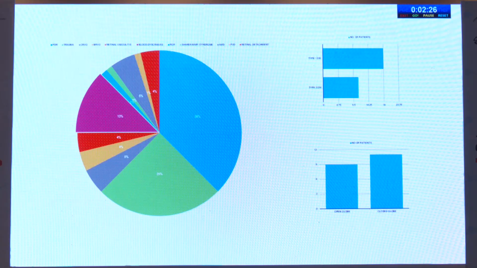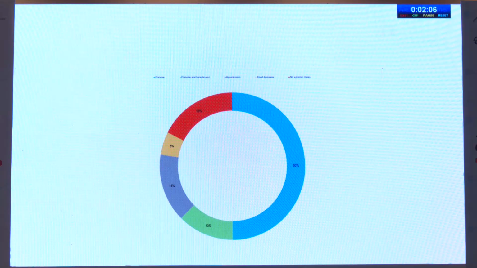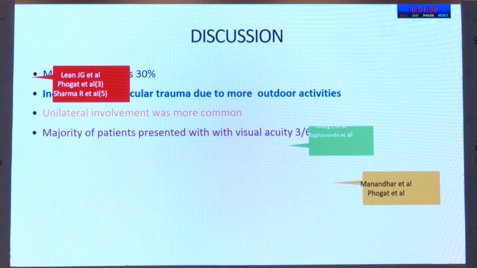Now this pie chart shows that 38% of patients had PDR as the etiology, followed by trauma. In case of PDR patients, most were type 2 diabetes mellitus, and in case of trauma, most of the cases were closed globe injuries. Among the systemic associations, most of the patients had diabetes, followed by diabetes and hypertension in 13%.